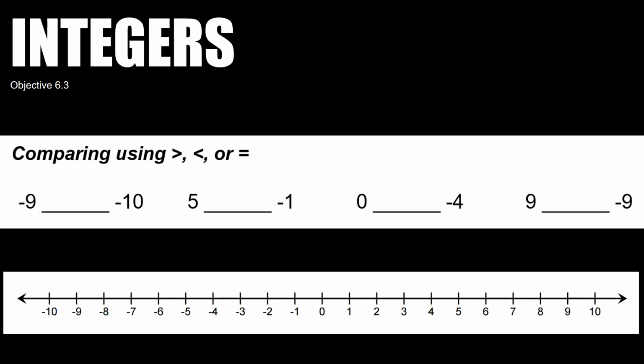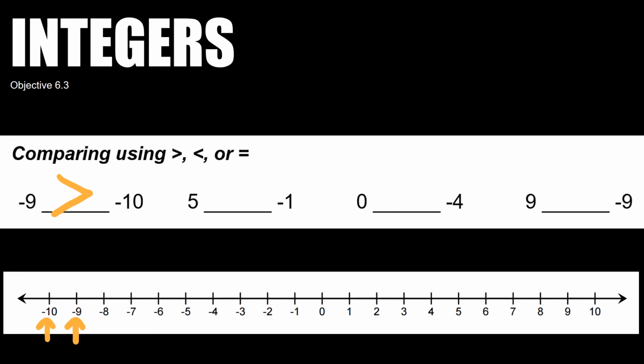So we have -9. I'm going to draw an arrow at -9 and also draw an arrow at -10. For our negative numbers, whichever one is closest to 0 is going to be our bigger number here. So I can say that -9 would be greater than -10. And if we use an example of money, would you rather owe $10 or $9? I'd rather owe $9. That's why I would pick the greater than sign for that one.